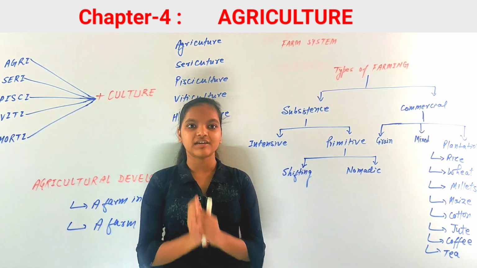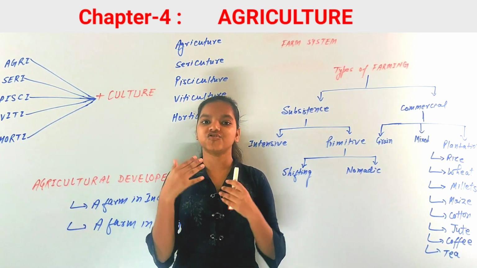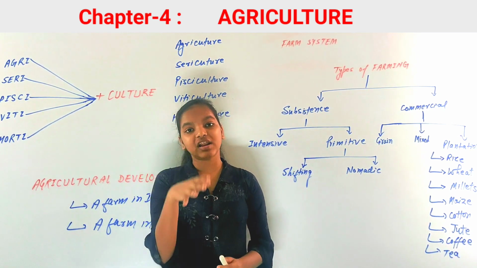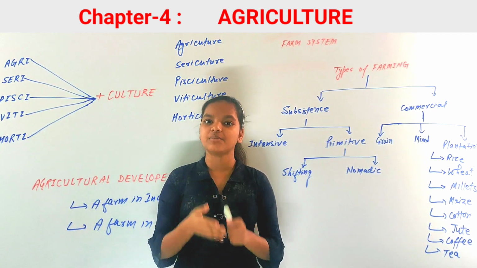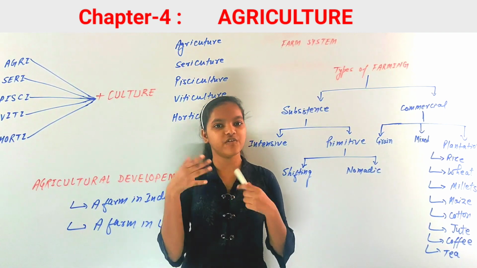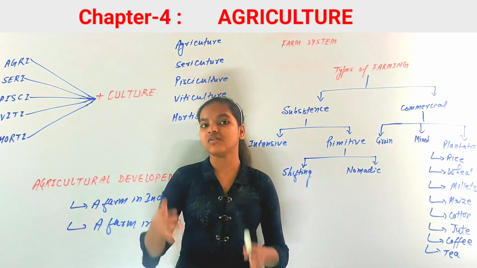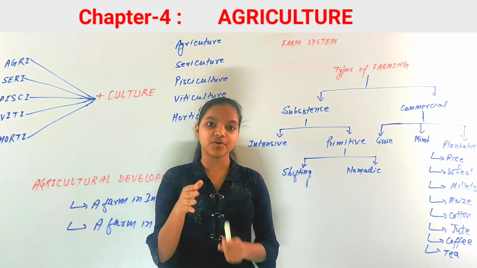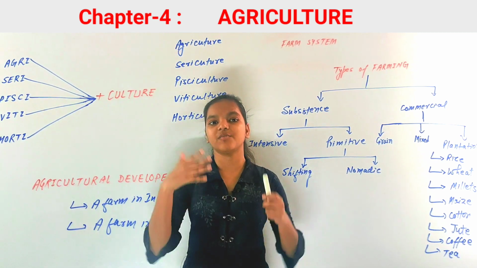Primary activities are the extraction and production of natural resources. Some examples of primary activities are agriculture, gathering or fishing, that means growing crops, growing plants.